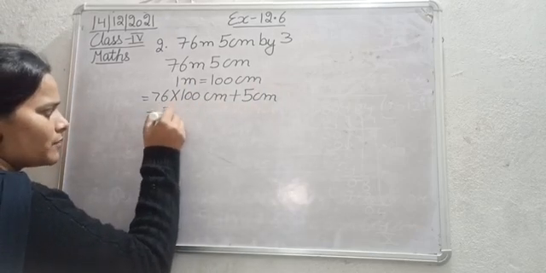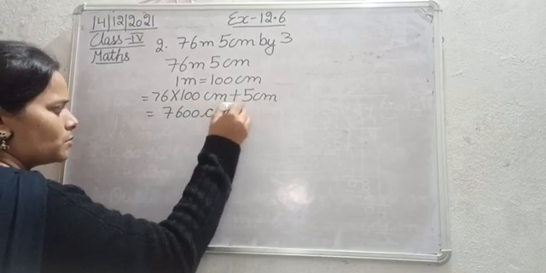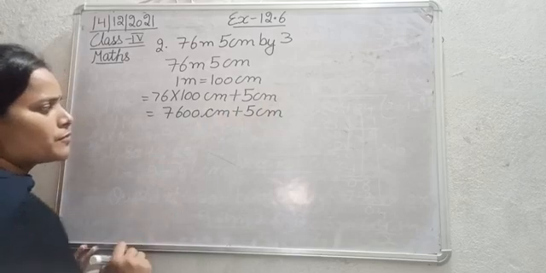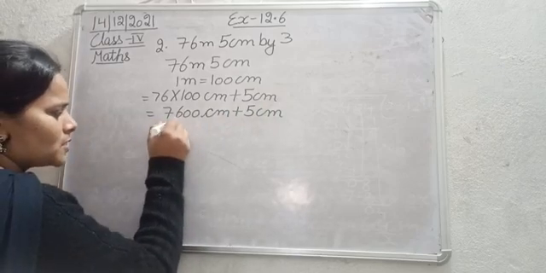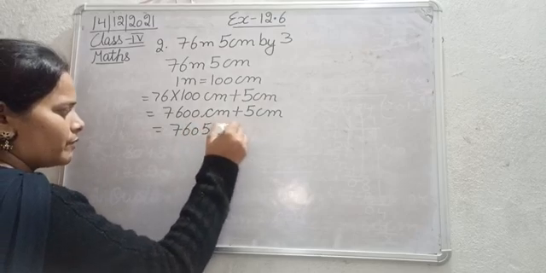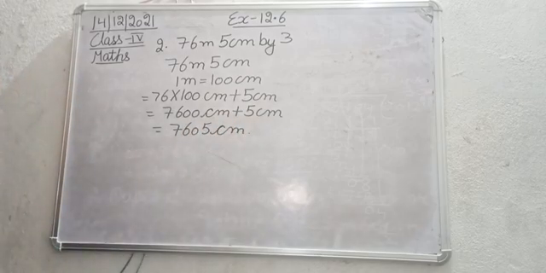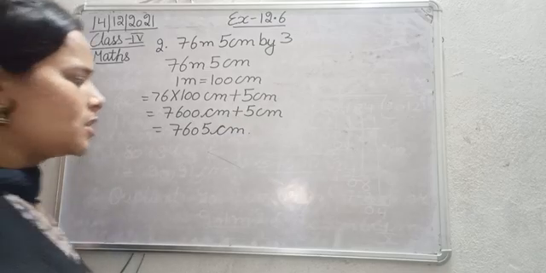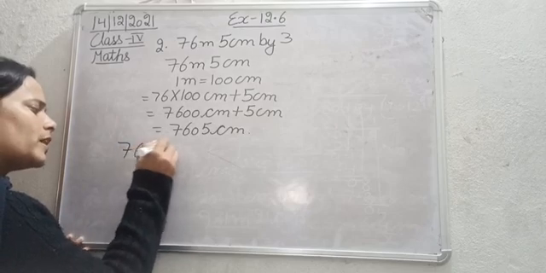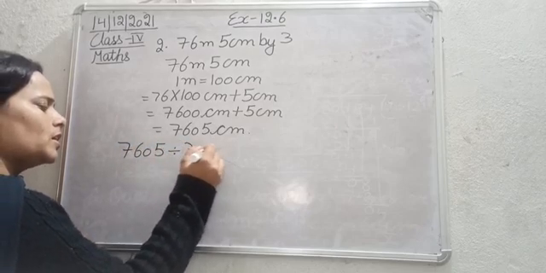This is 7600 centimeter plus 5 centimeter. So this is 7605 centimeter. Now let's divide 7605 centimeter with 3.